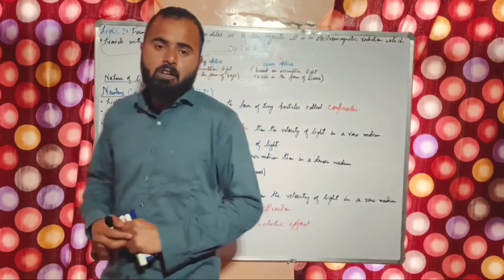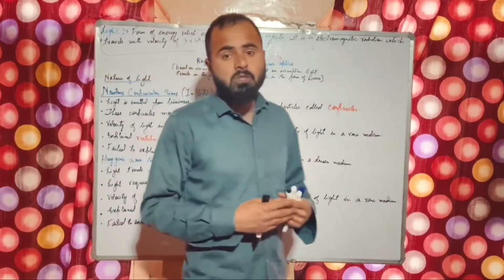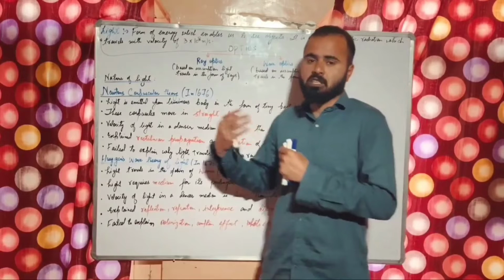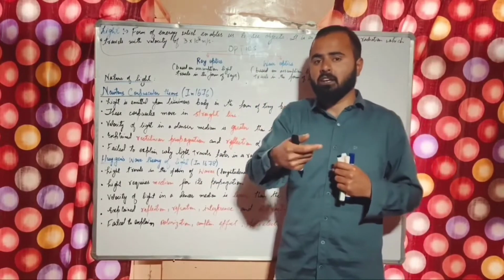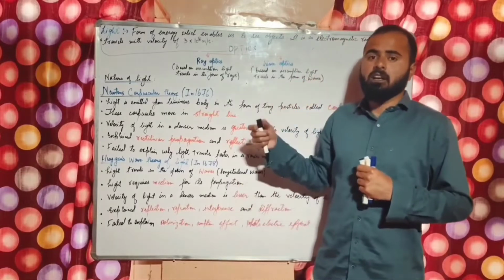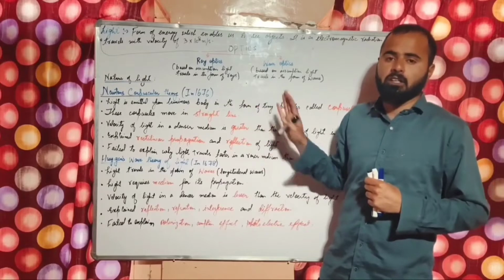And I have chosen the topic as light. As we are all aware of the definition of light, light is a form of energy which enables us to see objects surrounding us. Just like this, for example, I am capturing a video right now. If light is here, only then can I capture the video in good quality.